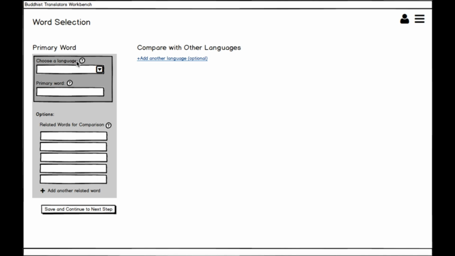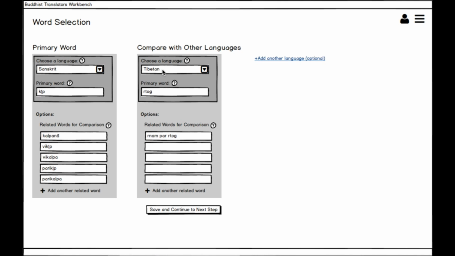First, we need to tell the software which language we are working on and what the primary focus of our lexical investigation is. We want to work with Sanskrit and primarily research klp. We also want to study how vikalp and parikalp are used, and in order to spot semantic difference among this set of verbs, we may wish to also explore the nominal forms kalpana, vikalpa, and parikalpa. Perhaps we may want to take into account Tibetan translations as well to help us determine the relationship between klp and its cognate. However, we will not demonstrate multilingual research in this demo.